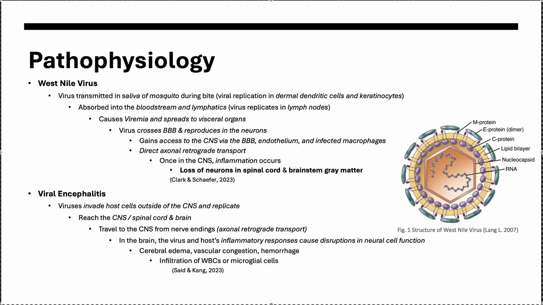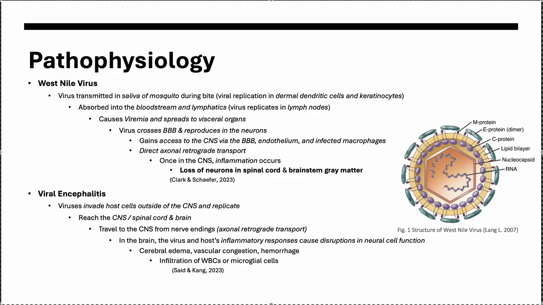The pathophysiology of West Nile virus involves the viral transmission through the saliva of the mosquito during the bite. The virus invades the dermal dendritic cells and the keratinocytes, where the virus then replicates. The virus spreads into the bloodstream and lymphatic system and replicates in the lymph nodes and spreads to other organs. Viremia occurs and the virus passes through the blood-brain barrier and reproduces in the neurons.